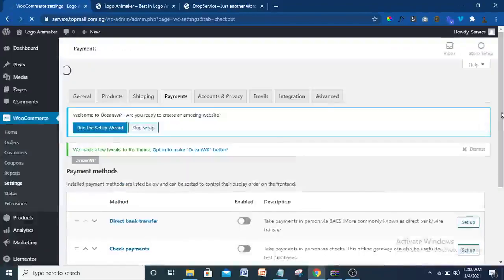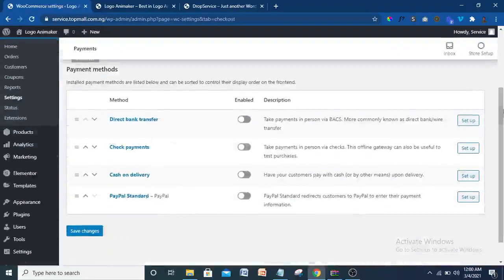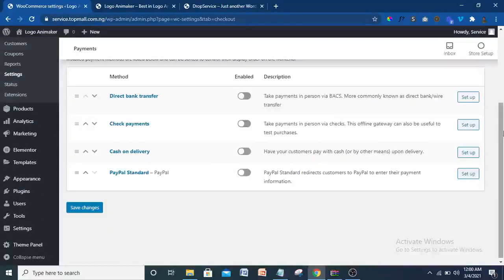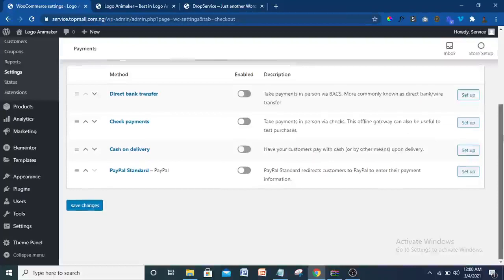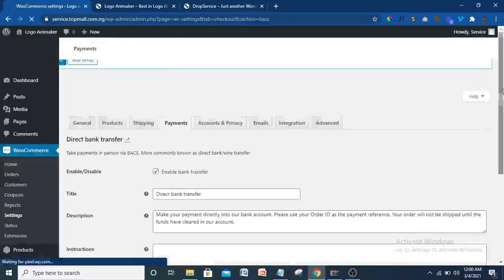So now in this, you can actually put in any payment you want. Do you want direct bank transfer? All right, since we are doing digital, payment should be made digitally. I won't recommend direct bank transfer, but I'll just set it. So if you click on direct bank transfer, you need to enable it. Then you click on setup if you want to. If you want direct bank transfer, do that.